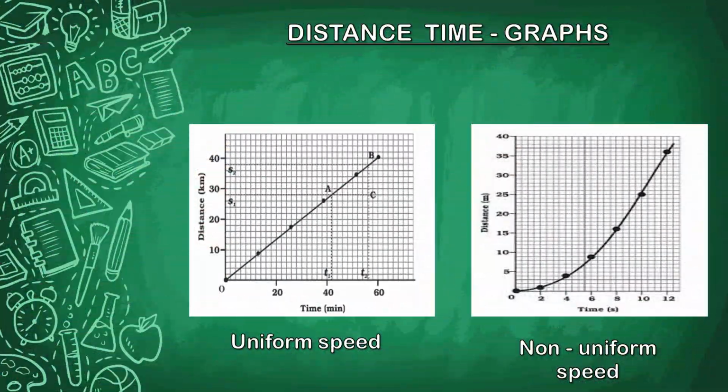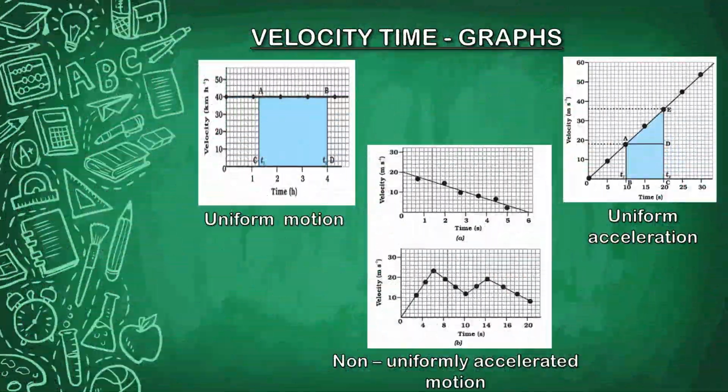Distance time graphs. Here are examples of distance time graphs with uniform speed and non-uniform speed. Velocity time graphs. Here are some examples of velocity time graphs with uniform motion, uniform acceleration, and non-uniformly accelerated motion.